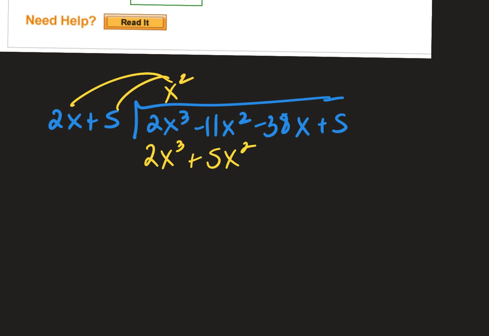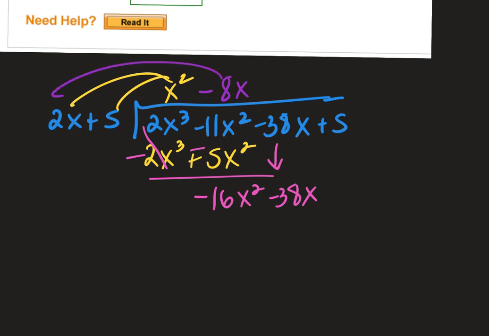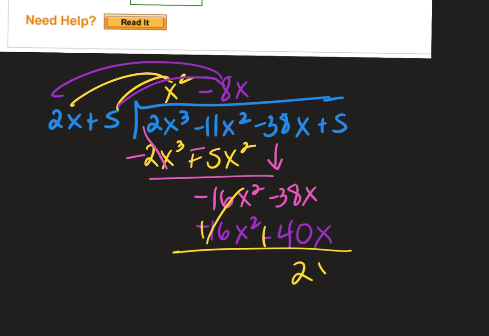5x squared. Change the signs. Negative 16x squared. Bring down the minus 38x. This would be negative 8x. Multiply it times both. Did you find your mistake? 16 divided by 2 is 8. Change your signs. This would be 2x. Bring down the 5. And that's 1.